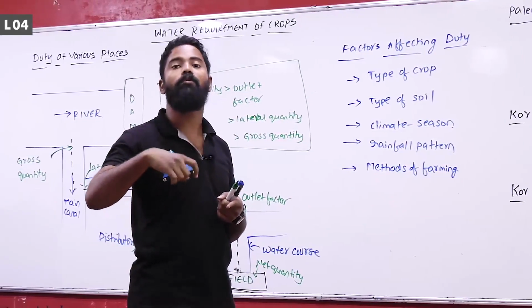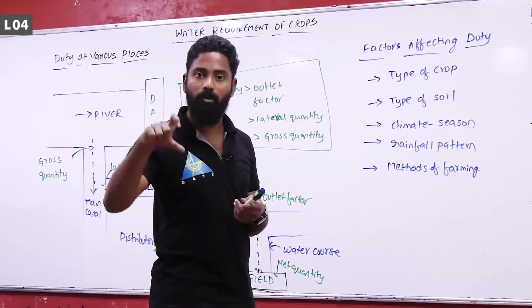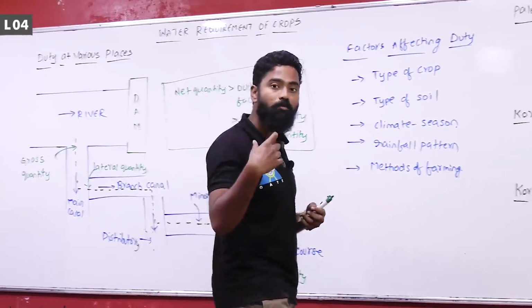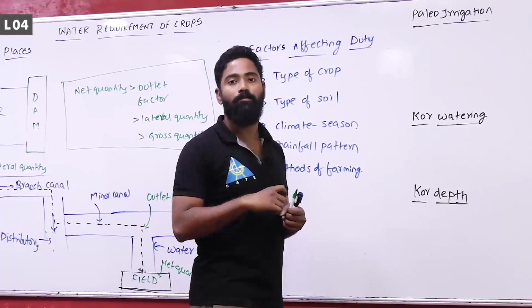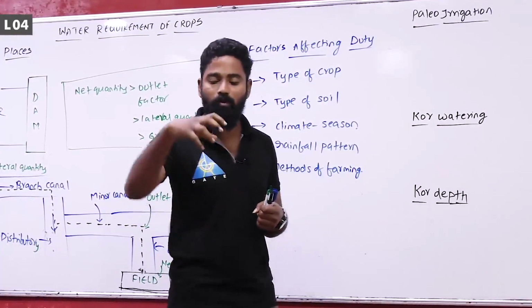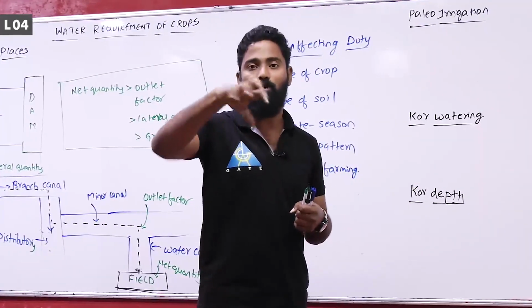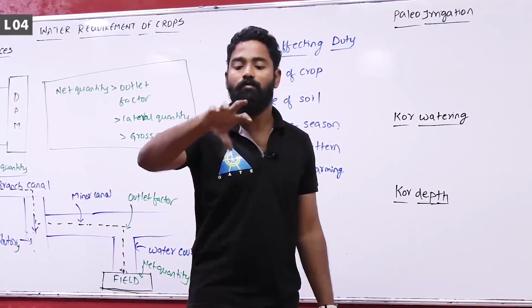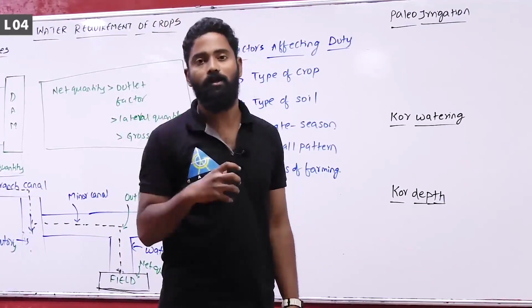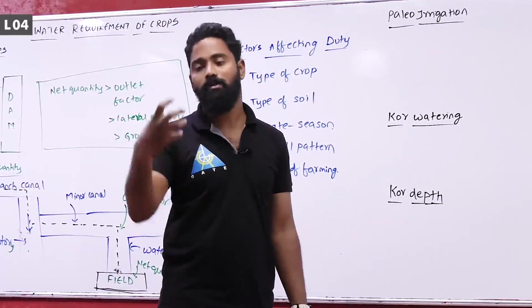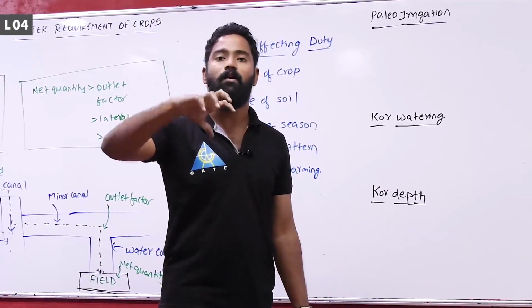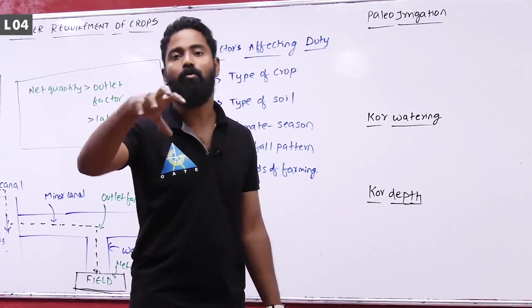That means duty of rice is less compared to that of wheat. That is the idea. It all depends upon the type of crop, the delta required for the crop, and the type of the soil. I told you soil permeability is more. If soil permeability is more, water seeps into the soil, because of which the duty of the water increases. Why does duty of the water increase? If water seeps into the soil, more amount of the area will be irrigated, or farming can be done in more amount of the area.